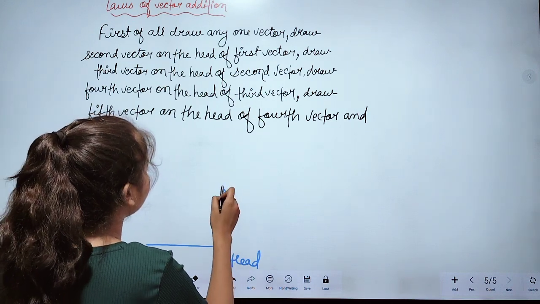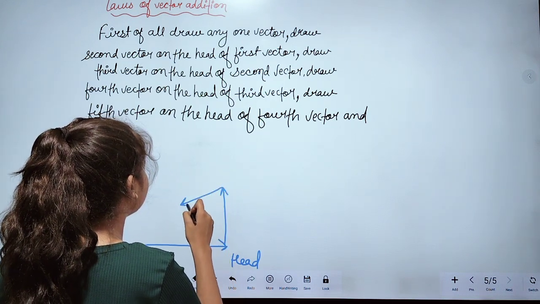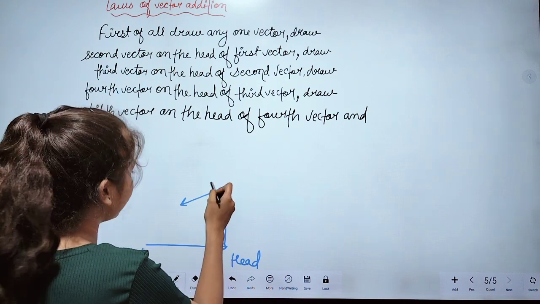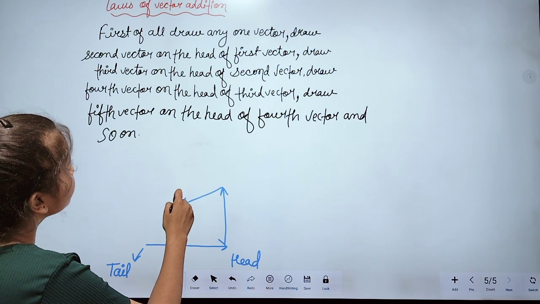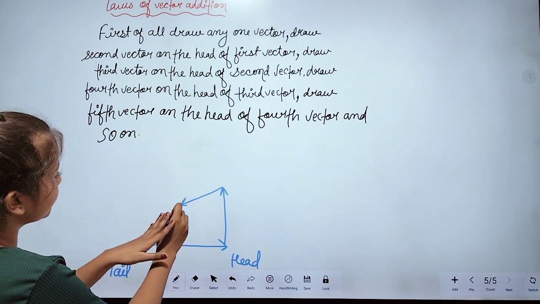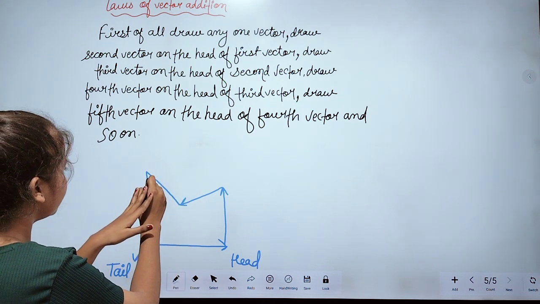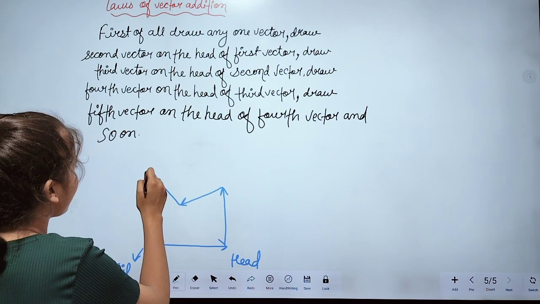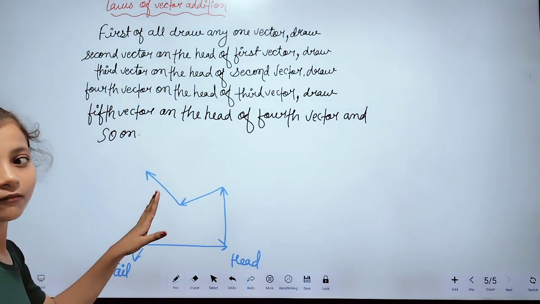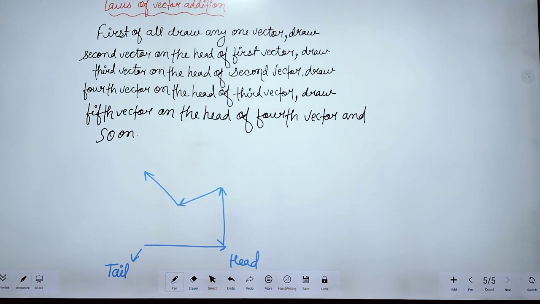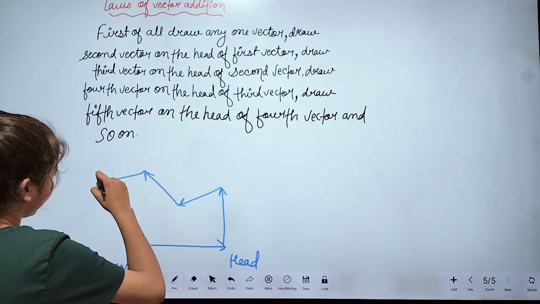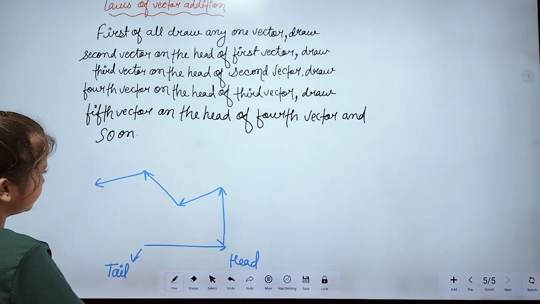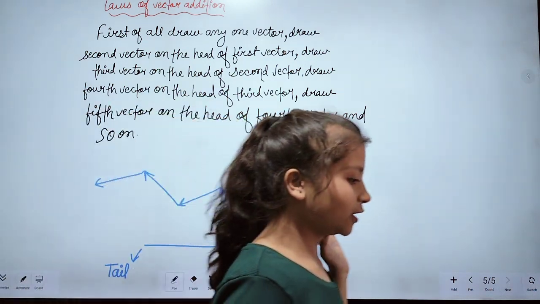Now we draw the third vector on the head of the second vector, the fourth vector on the head of the third vector, and the fifth vector on the head of the fourth vector. I hope you understand this.